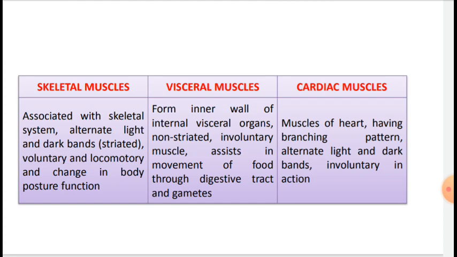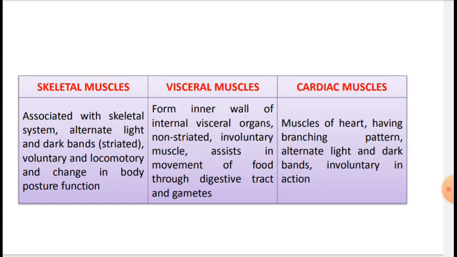Muscles have been classified using different criteria, namely location, appearance and nature of regulation of their activity. On the basis of their location, muscles are of mainly three types: skeletal muscle, visceral muscle and cardiac muscle.